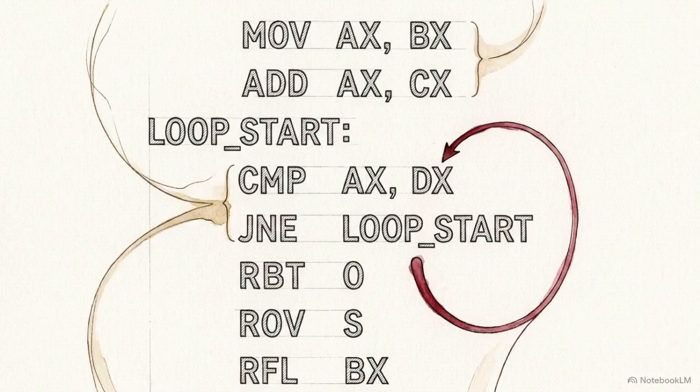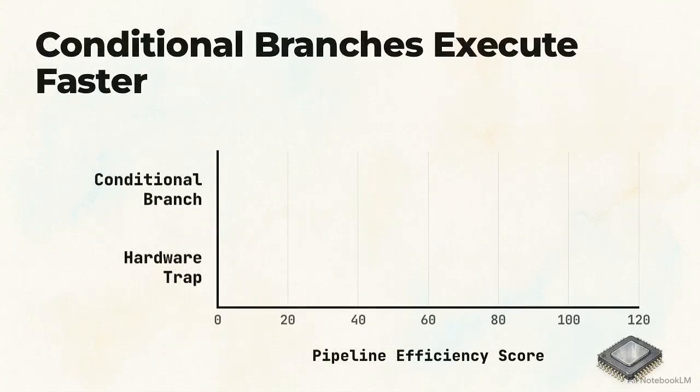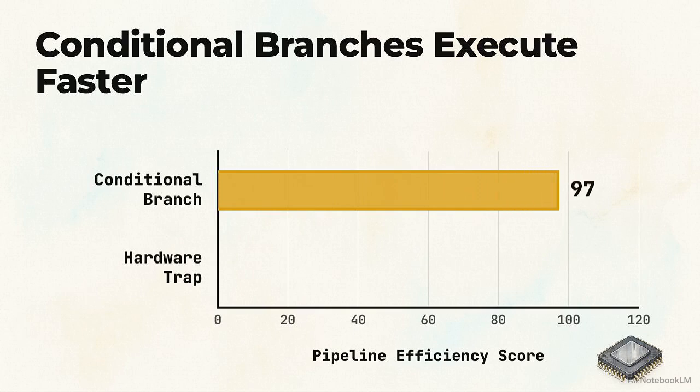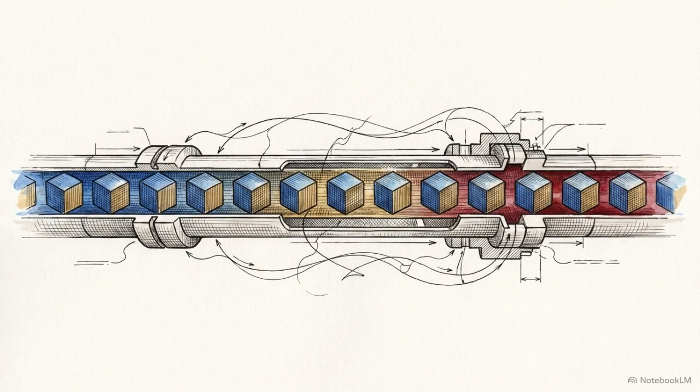Instead of emitting a trap, the compiler lowers the llvm.looptrap intrinsic into a short conditional branch instruction during the late optimization passes. This timeline illustrates how this operates on an x86 system. The compiler outputs a 2-byte branch instruction that branches directly backward to its own address, creating an infinite loop. Data on modern AMD and Intel microarchitectures prove that the CPU processes an untaken conditional branch faster than an untaken hardware trap, preserving the integrity of the instruction pipeline.